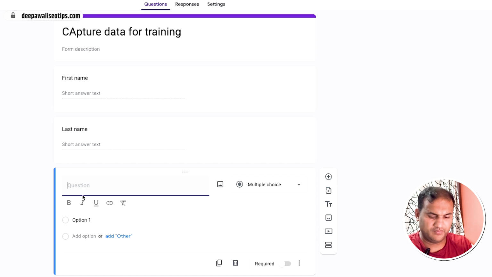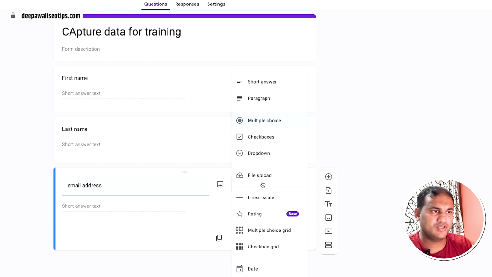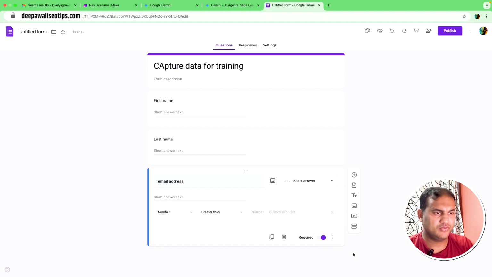Now you want to have the email address. This is kind of a must basically, which is what we will be using it for. Now we need email address as a must, so you can click on the required button, and then on the three dots you need to validate. Response validation is something you can do, and then it has to be text, and in the contains it is an email.